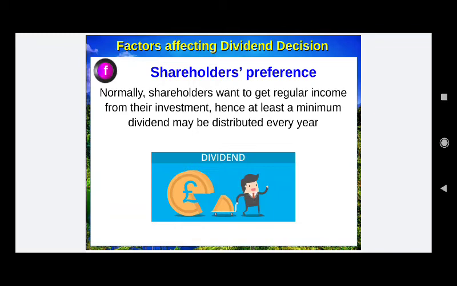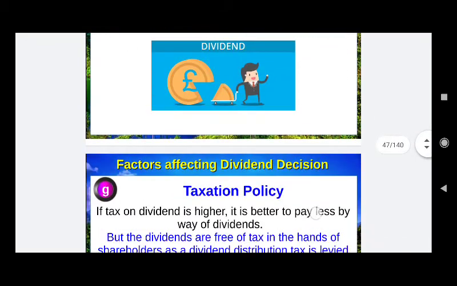Point F, shareholders' preferences. Normally, shareholders want to get a regular income from their investments, and hence at least a minimum dividend may be distributed every year by the company, because every shareholder has some expectation of regular profit, and there are some investors whose only source of income is the dividends declared by the company.